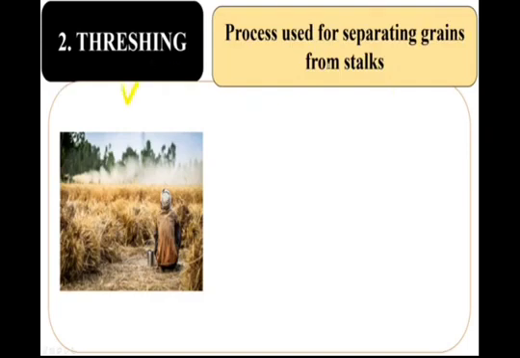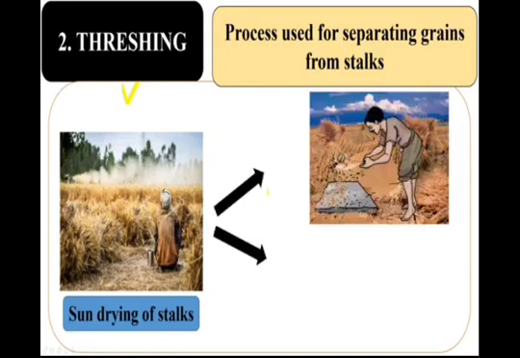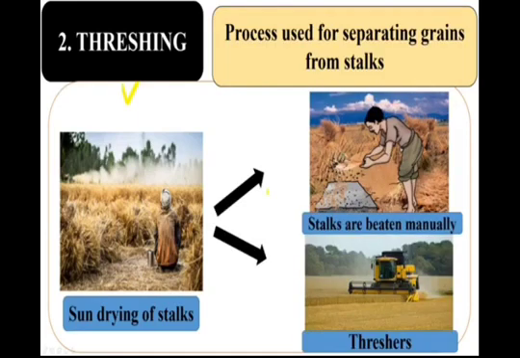Look here at what a farmer is doing. The stalks are kept for drying after harvesting. Is there any other process? Yes, after keeping it for drying, there are two processes. Look at the first case.